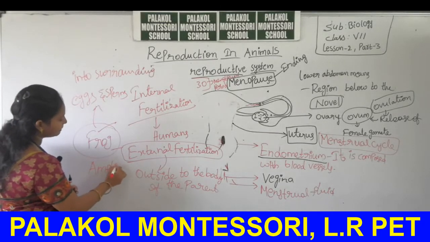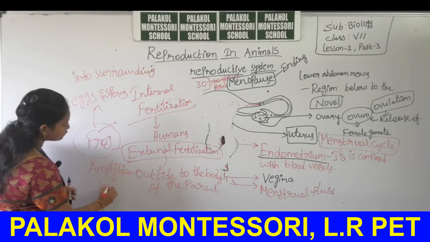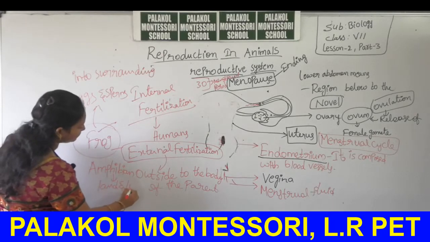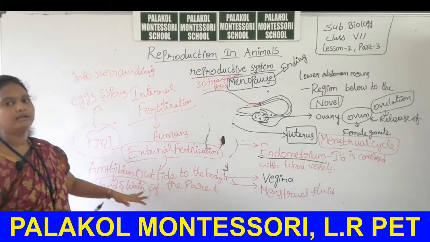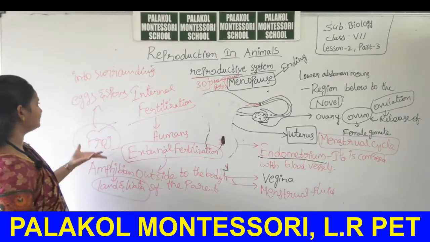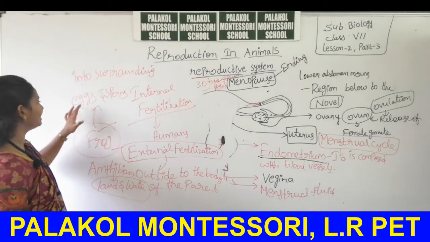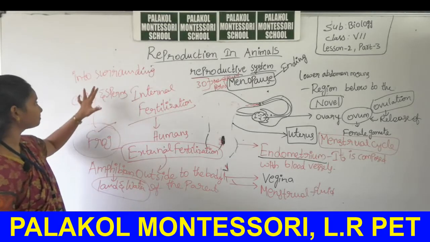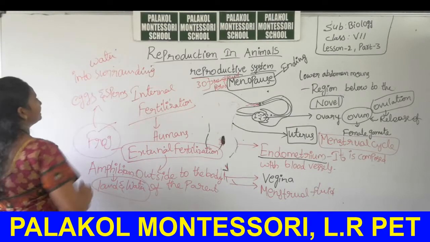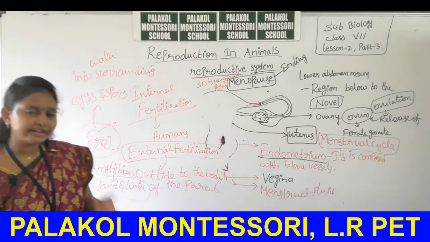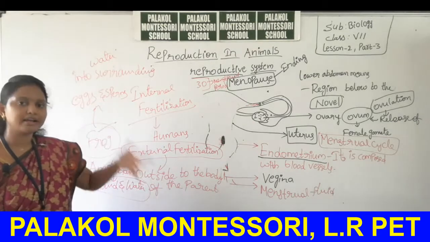Why? Because frog is an amphibian. Amphibian means it can live both on land and water. So, it is called as amphibian. So, frog can release the sperms and eggs into surrounding water only, where the circumstances are comfortable.